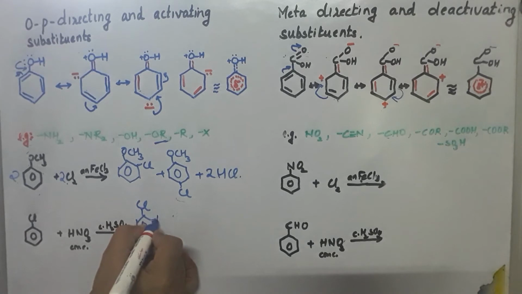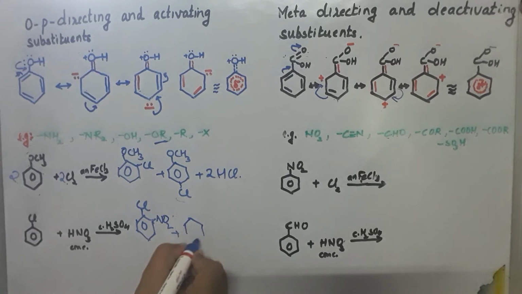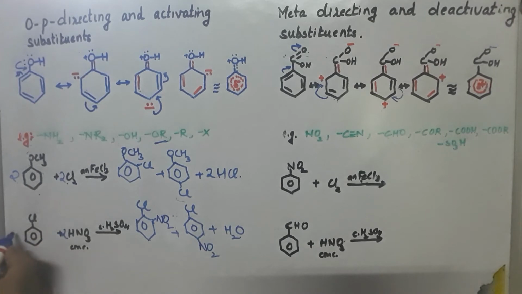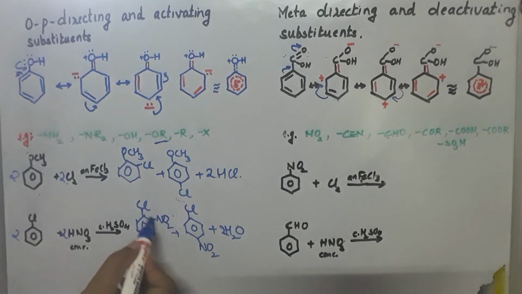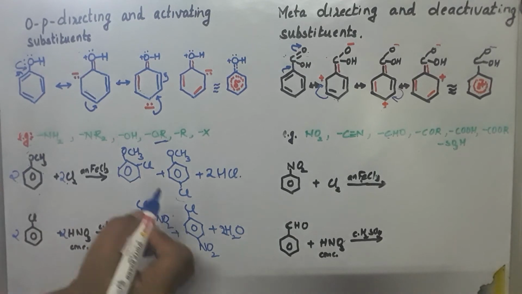So the incoming nitro group will enter the ortho position, or it will enter the para position, and as a by-product water is formed. So here also we need 2 each to balance it. So it is forming ortho-nitrochlorobenzene and para-nitrochlorobenzene, or you can name it as 2-chloronitrobenzene or 4-chloronitrobenzene. Anyway you can name it. So here also we can see the group is showing ortho-para directing effect.